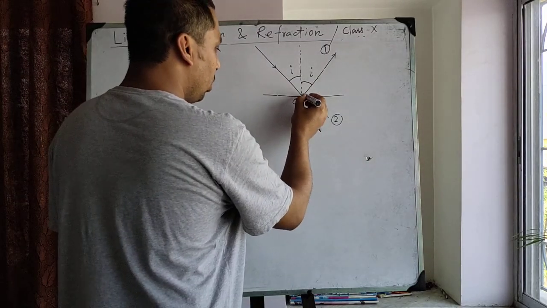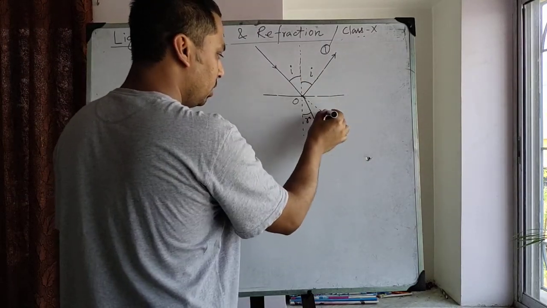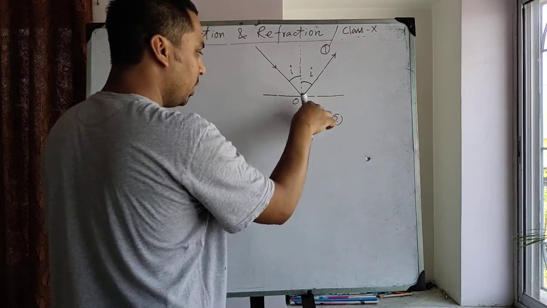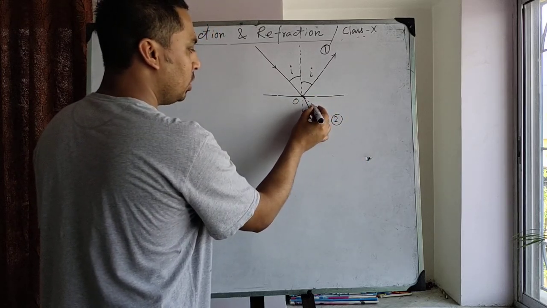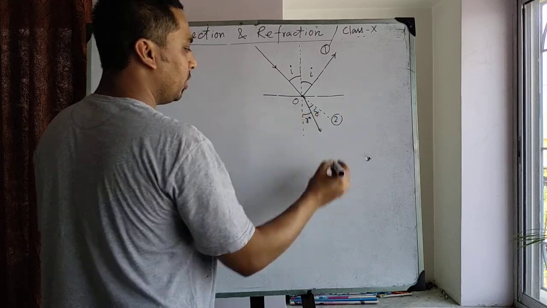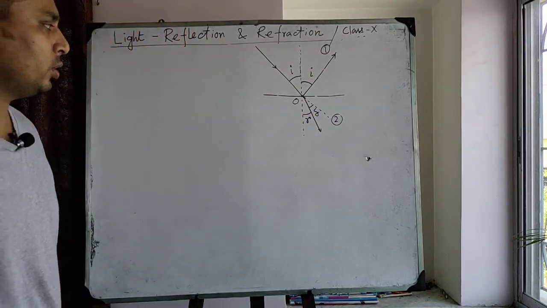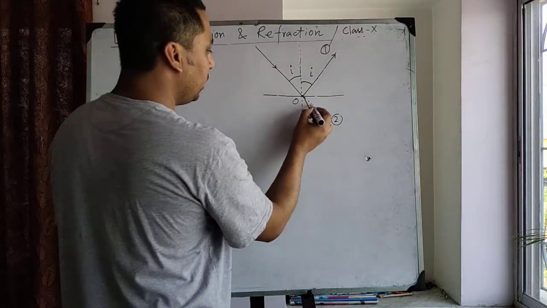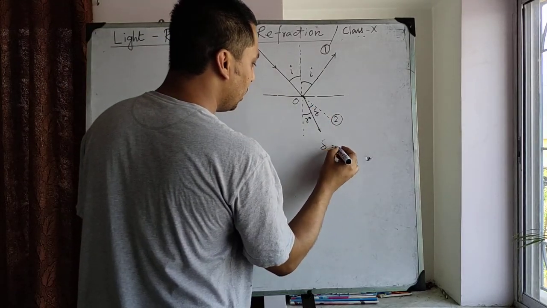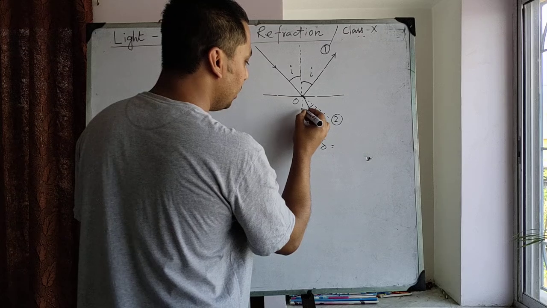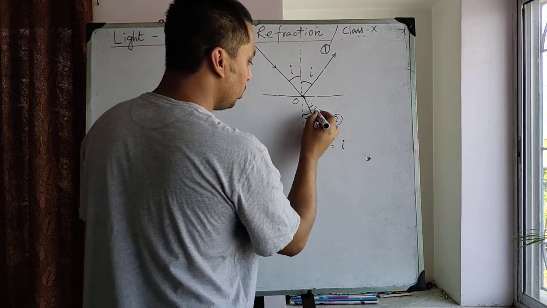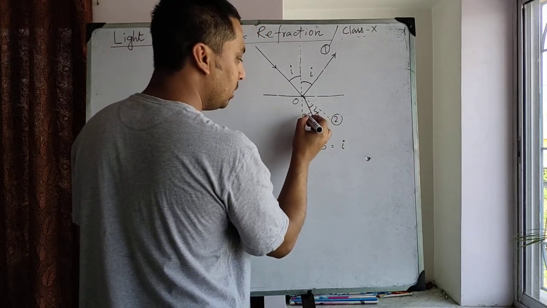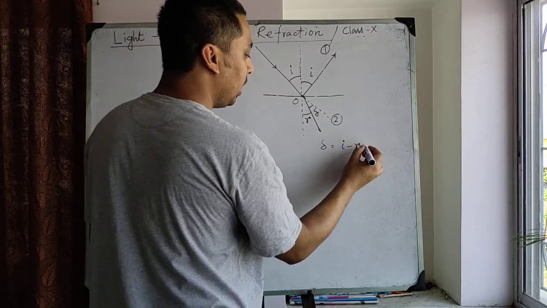Now this dotted line is the original direction of the light. So it is deviated by some angle. This angle is called the angle of deviation, denoted by delta. So the angle of deviation delta equals i minus r.